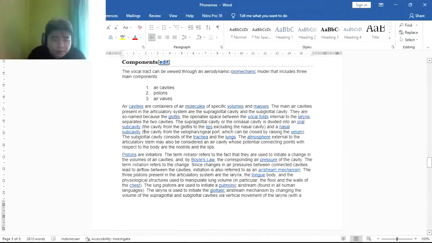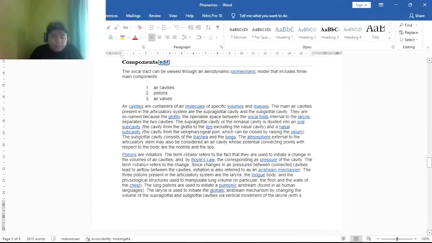The subglottal cavity consists of the trachea and the lungs. The atmosphere external to the articulatory system may also be considered an air cavity, whose potential connecting points with respect to the body are the nostrils and the lips.